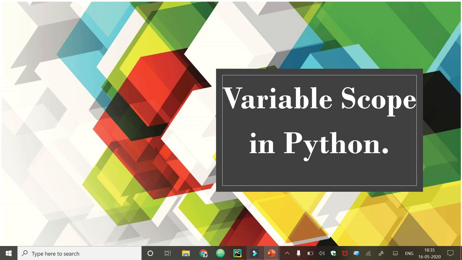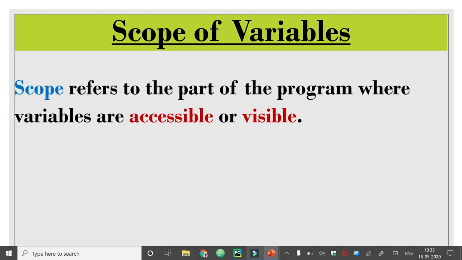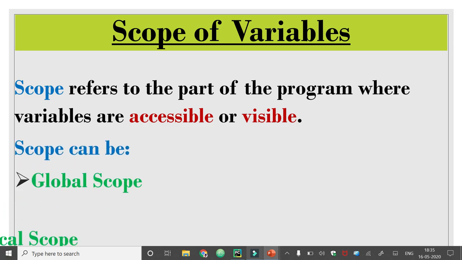In this session, we will learn about variable scope in Python. Scope refers to the part of the program where variables are accessible or visible. And scope can be global or local.